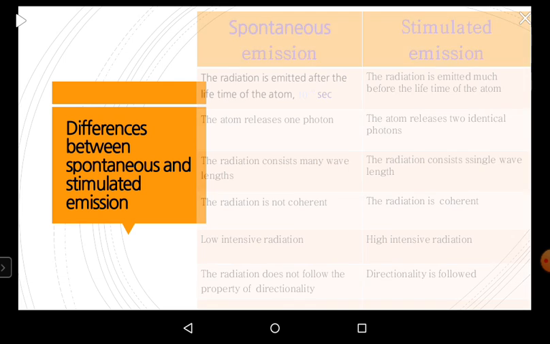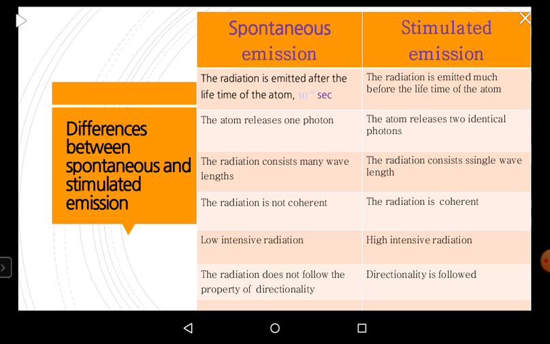And now I'm going to explain the differences. We have to see what the differences are between spontaneous emission and stimulated emission of radiation. The first point is the radiation during spontaneous emission.